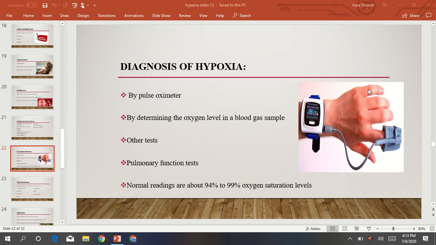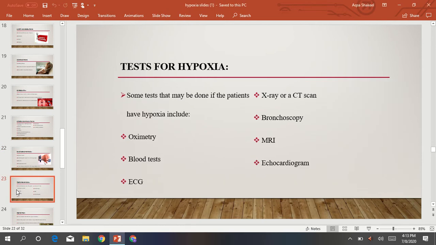Okay, next are the tests for hypoxia. Some tests that may be done if the patient has hypoxia include oximetry. What is oximetry? It is an easy, painless measure of how well oxygen is being sent to the parts of the body. Others are blood tests, ECG, X-ray or CT scan, and bronchoscopy. What is bronchoscopy? It is a procedure that allows a doctor to examine the inside of the lung. A doctor inserts a thin tube containing a light and a camera into the lung through the nose or mouth, and tests for hypoxia. Also MRI and echocardiogram.